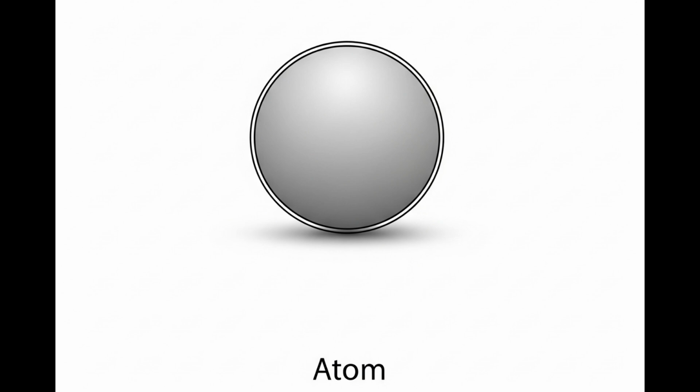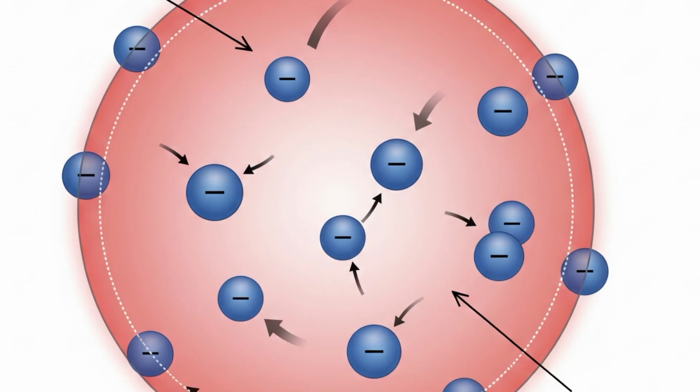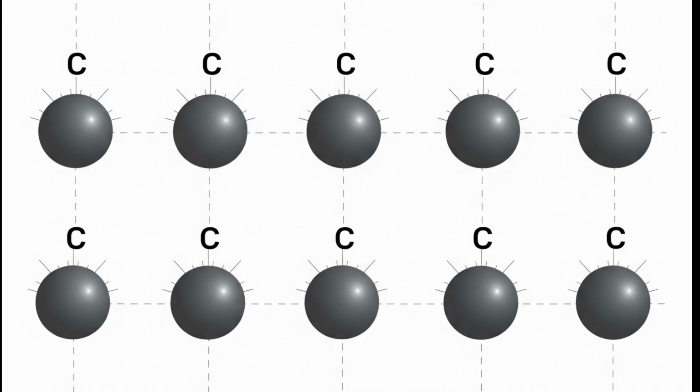following postulates. First, elements are made of small individual particles called atoms. Second, atoms cannot be created or destroyed. Third, all atoms of a given element are identical in mass and properties. Fourth, atoms of different elements have different masses and properties. And the fifth one, compounds are formed by a combination of two or more different kinds of atoms in a fixed simple whole number ratio.